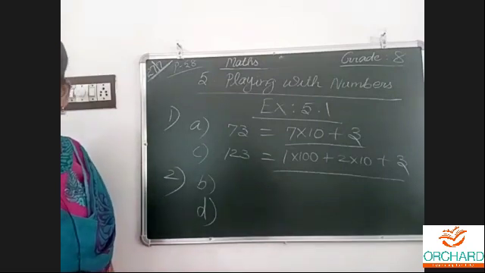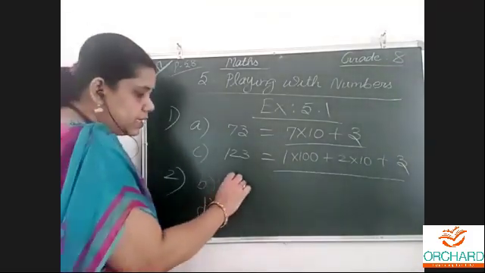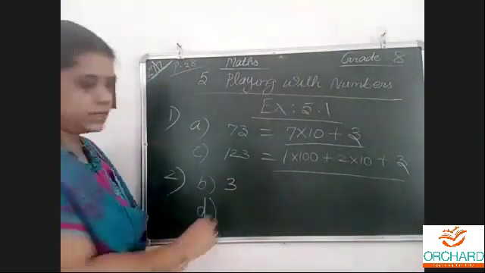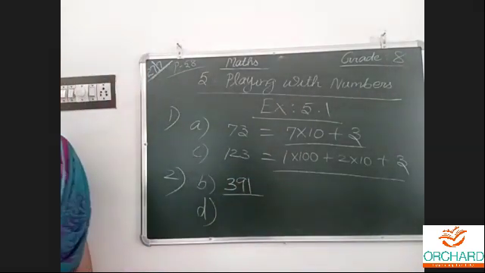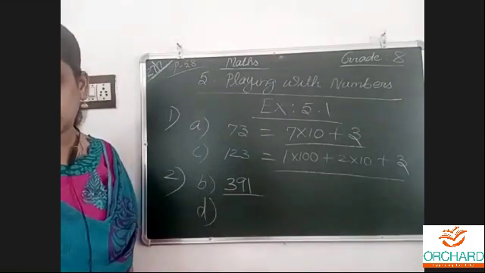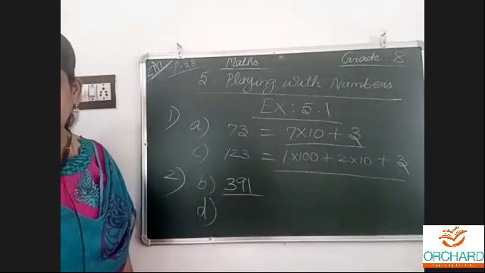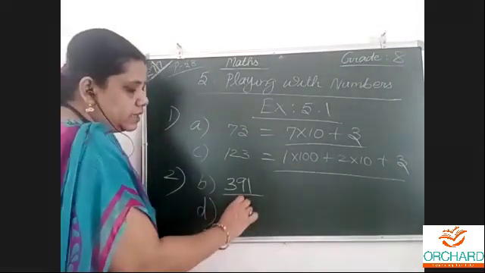3 into 100 plus 9 into 10 plus 1 into 1. 391. That's all. 3 into 100, 9 into 10 plus 1 into 1 is given. D: 9 into 100, 1 into 10. 910.